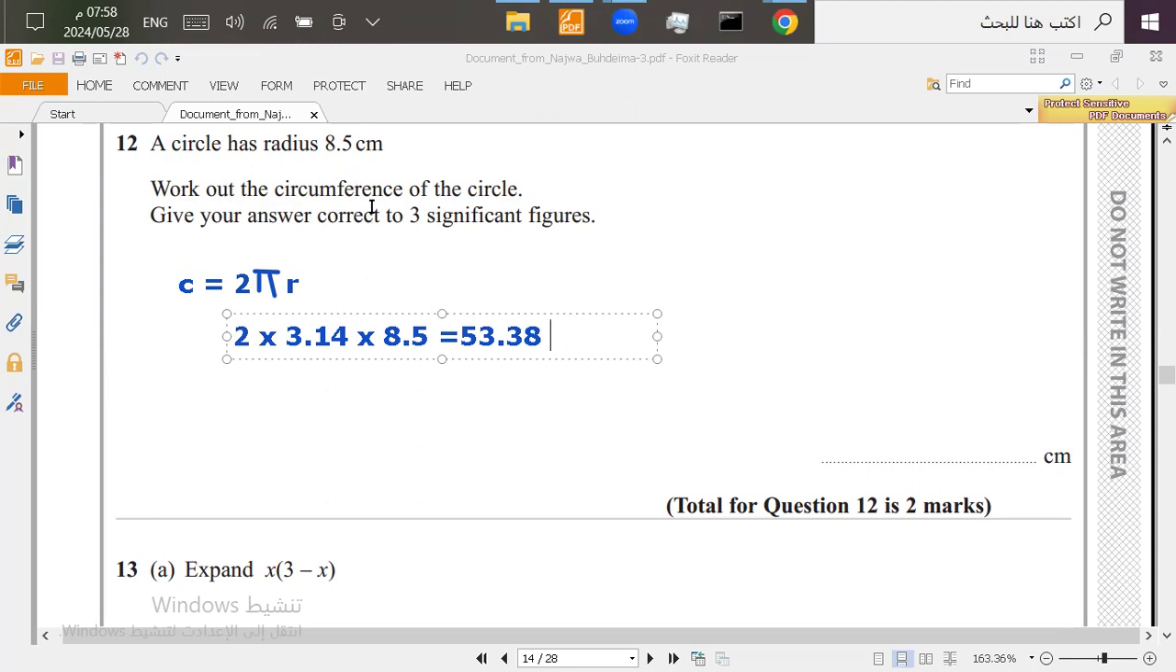Now I need to round it to 3 significant figures. So I need 3 numbers. When I need 3 significant figures, I'm going to put a box on the 3 numbers that I want, which are here. Now take a look at the number outside of the box. The number outside of the box here is 8. 8 is a big number. It means it's going to add 1 to the 3 here. It means I'm going to have 53.4. So the number rounded to 3 significant figures will be 53.4 centimeters. And this is how you answer a question like this. Now let's move on to the next question.